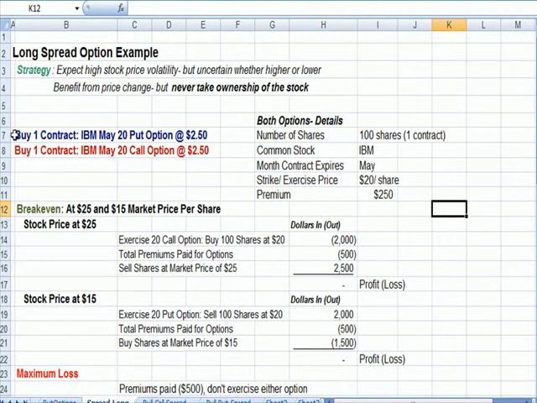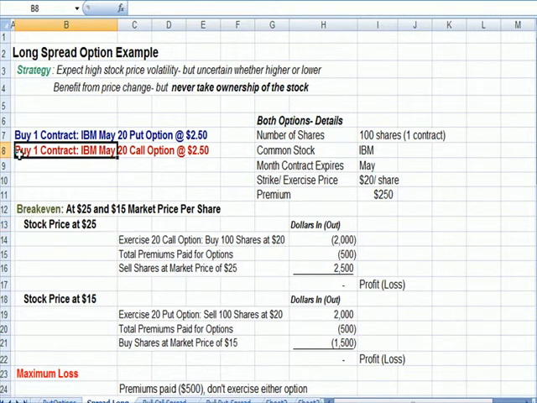So our spread position is we're going to buy a May 20 put option, and we're going to buy a May 20 call option. Put, right to sell; call, right to buy; and in both cases we're buying. So what's our break even? That's important to know in terms of strategy. Well, what would happen if the price went to 25?